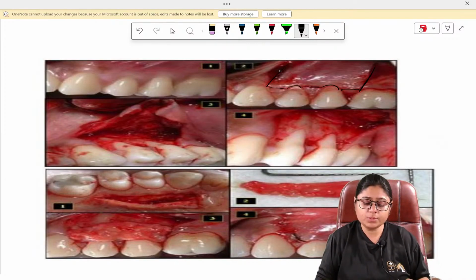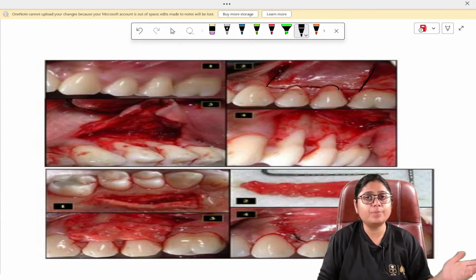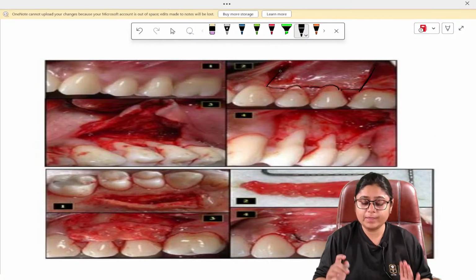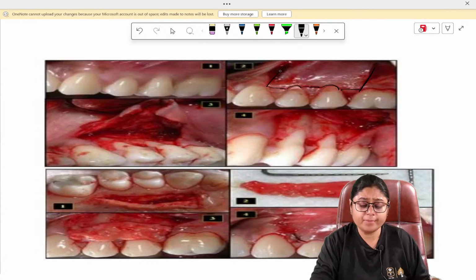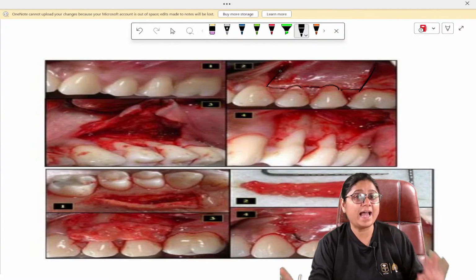Now what we will do is, we'll take a partial thickness flap. In question number 1, I have already explained what is partial thickness flap and full thickness flap. I'm not going to explain it again. Okay, you can go and see the video again. So in the full thickness flap, we are raising whole of the periosteum. In partial thickness flap, the periosteum is as it is.